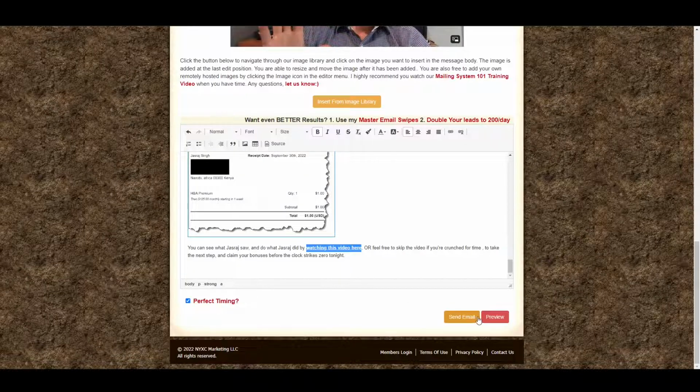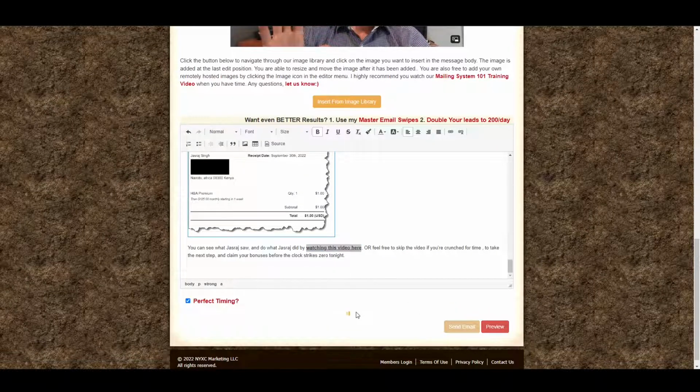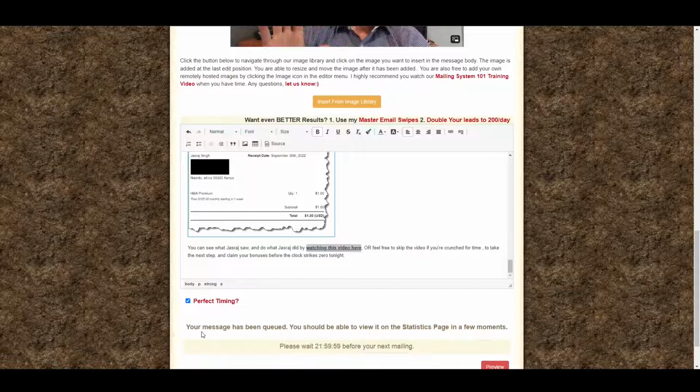And that's all there is to it, guys. I hit the preview, send the email. Make sure you hit perfect time. Perfect time sends the email around the time people check their email, so it ends up at the top of the list and they have a better chance of opening it. And that's all there is to it, guys. Very simple, very easy to do. You just do this every morning, you make money.